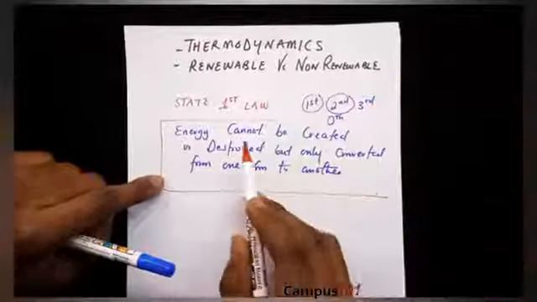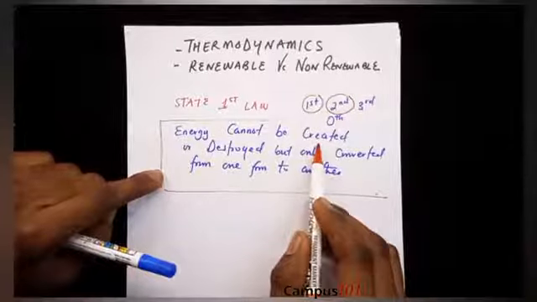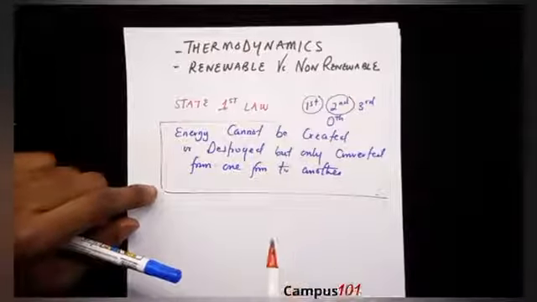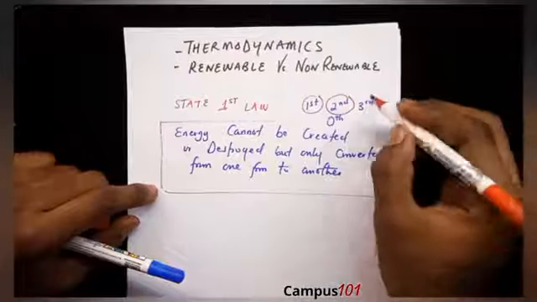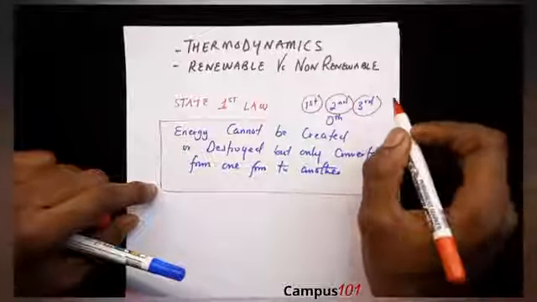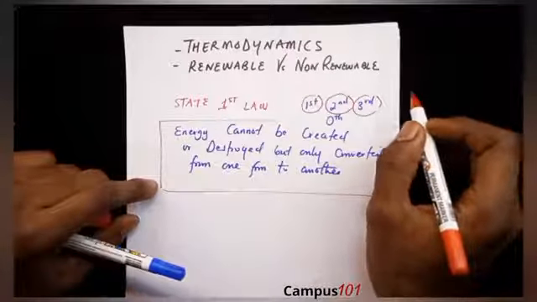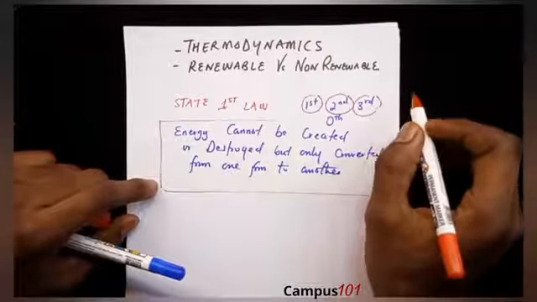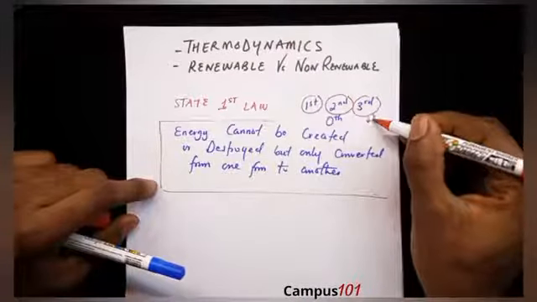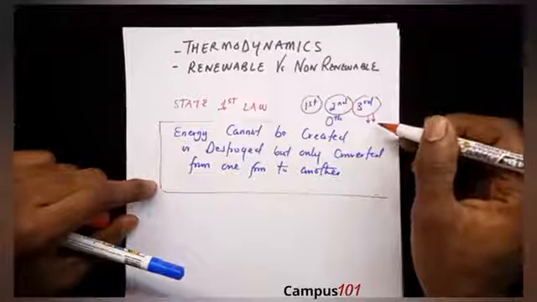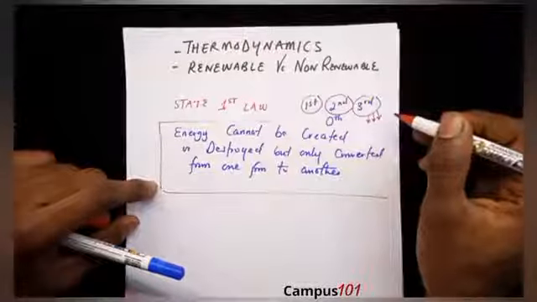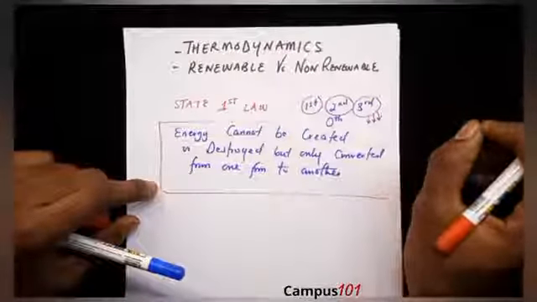So the first law said energy cannot be created nor destroyed. The second law is saying that an isolated system evolves towards equilibrium. The third law says that entropy approaches a constant value as the temperature approaches 0. This is quite easy to understand, and I know my science and chemistry students will understand this very well. So as the temperature approaches 0, entropy approaches a constant value.